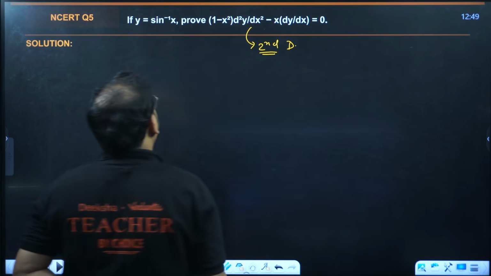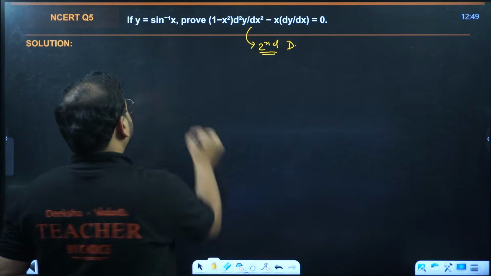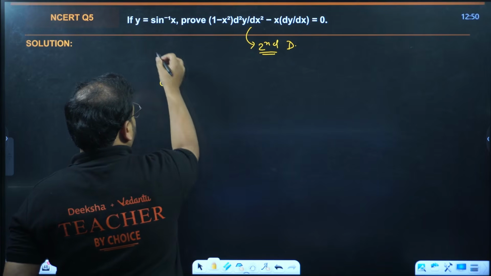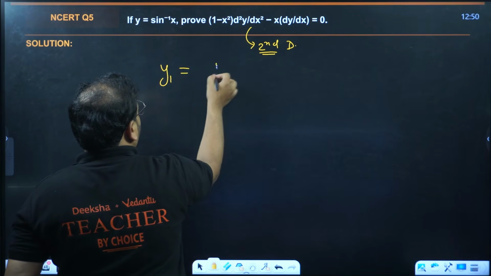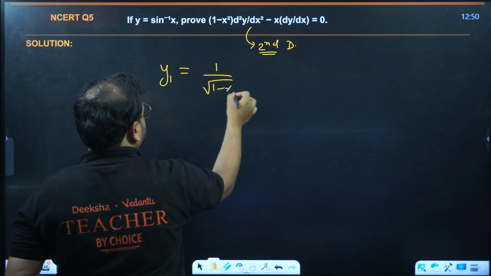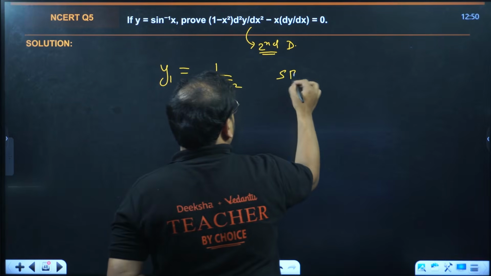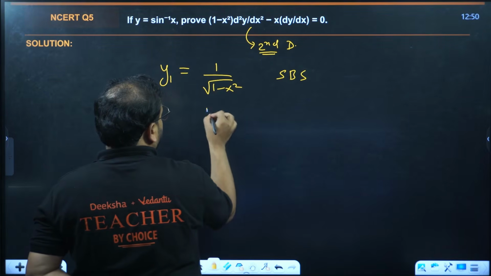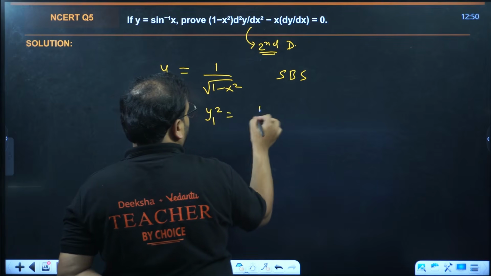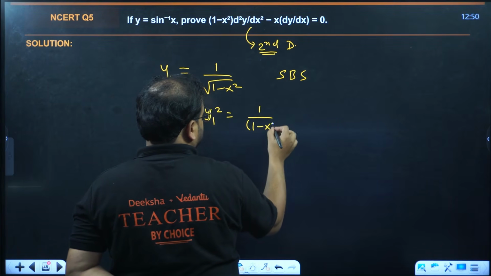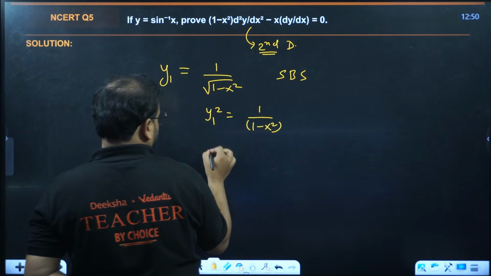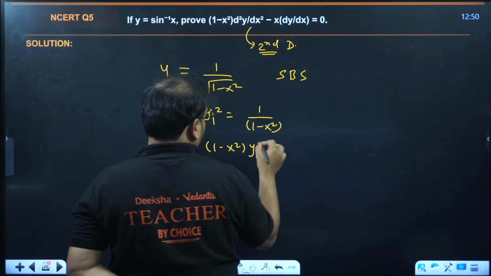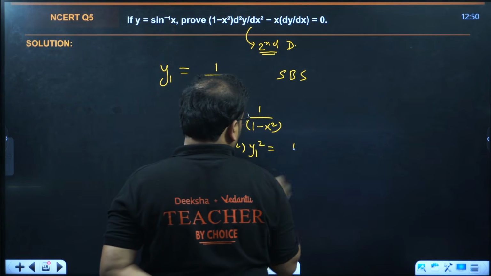Second derivative. Alright. I'll write this as y1 if you don't mind. I'll write this as y equal to derivative as y1 and y2. I'm going to get this as 1 minus x square. Square both sides, guys. You'll end up with y1 square equals 1 upon 1 minus x square. Now cross multiply. You'll have 1 minus x square, y1 square equals 1.